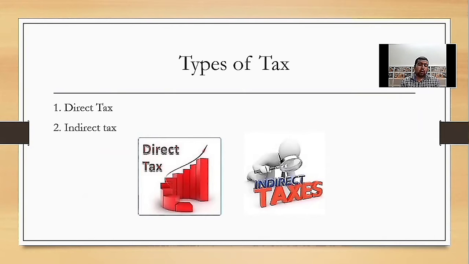After that, the second point, indirect tax. Indirect tax is due on a person who consumes goods and services and is indirectly paid to the government. The burden of the tax is shifted from one person to another person. Some examples are central tax, value-added tax, excise duty, and custom duty. These are types of indirect tax.